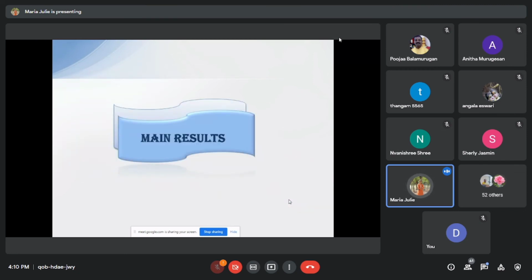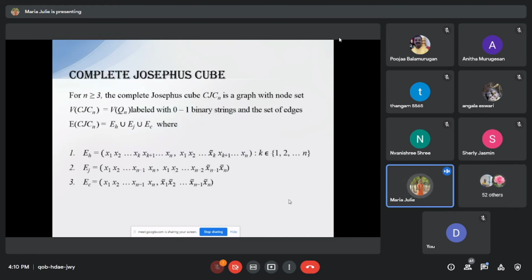Now we move on to the main results of the variance problem. Here I have selected a complete Josephus cube as my guest graph. So here is the structure I defined: the complete Josephus cube is denoted as CJC_n, n dimensional. It is a graph with vertex set equal to V of Q_n. This Q_n is nothing but a Hilbert cube, so the number of vertices in the Hilbert cube and the complete Josephus cube are equal, labeled with 0 and 1 binary strings, and the set of edges E of CJC_n is equal to E_H union E_J union E_C.